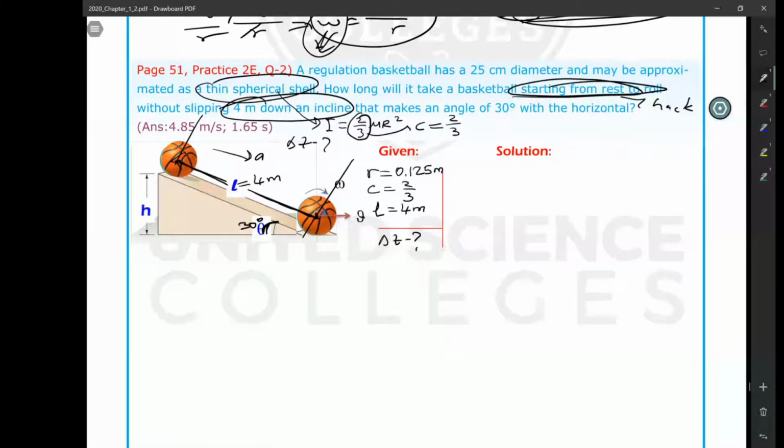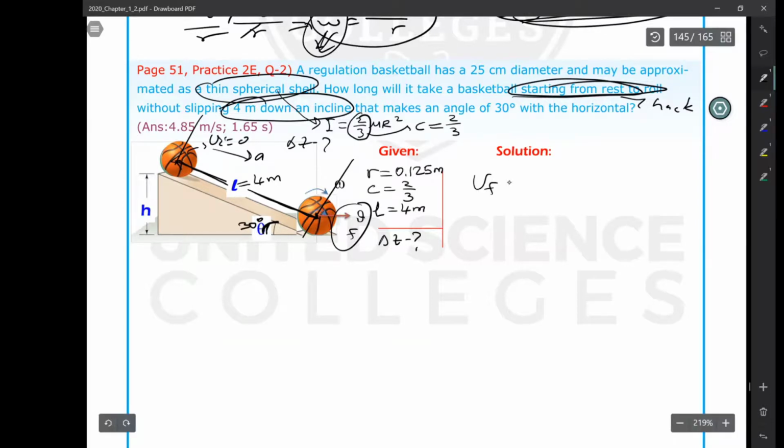We are going to use that, but first I have to get what is the final translational speed at the bottom of the incline, because I know that initial is 0. So if I know final, I can use one of the kinematic equations for calculating delta T. So let's use the Heck first. Let's get final translational speed at the bottom of the incline.